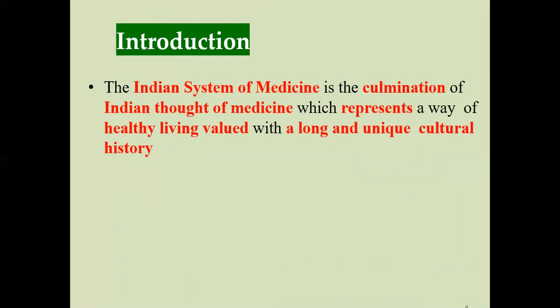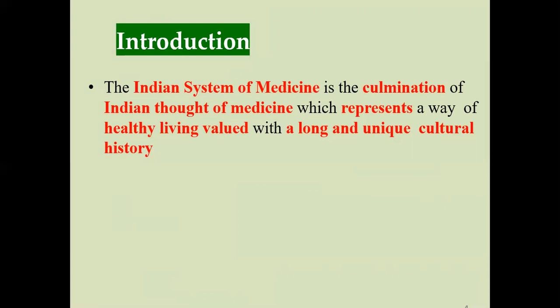Means what are the Indian systems? In that Indian system, various scientists and our ancestors were involved. They prepared their formulations, some drugs, and prepared books, and the list of the drugs is mentioned, along with the property of the drugs and thoughts on them. All these are mentioned in this case, and that represents a way of healthy life.